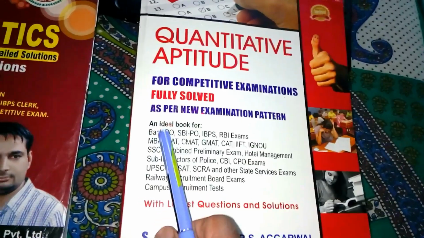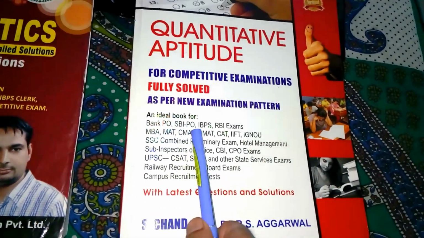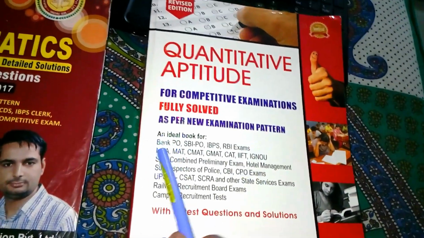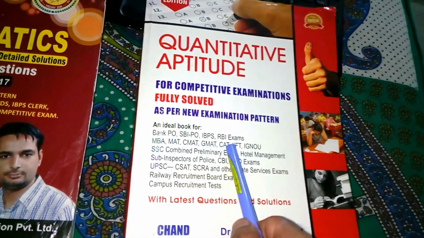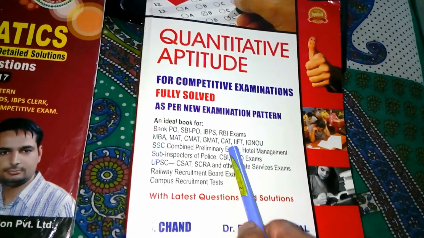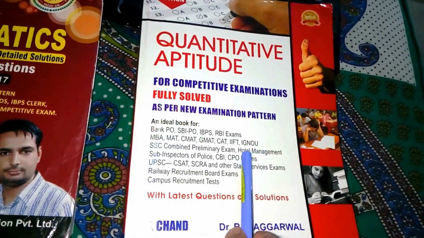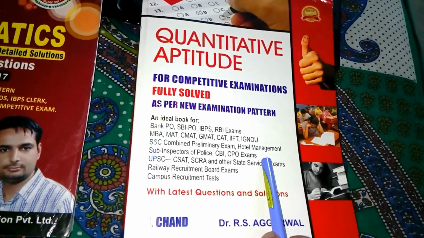Now this book is ideal for exams, as you can see over here: Bank PO, SBI PO, IBPS, RBI exams, so that's for all types of bank exams. And for MBA, MAT, CMAT, GMAT, CAT, IIFT, IGNOU. Then for SSC as well, hotel management, sub inspector of police, CBI, all types of CPO exams.